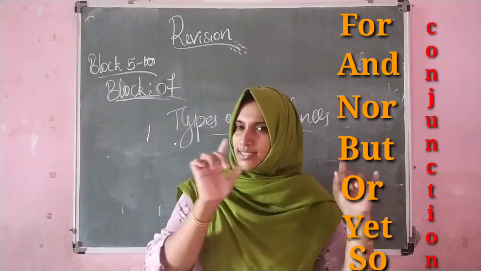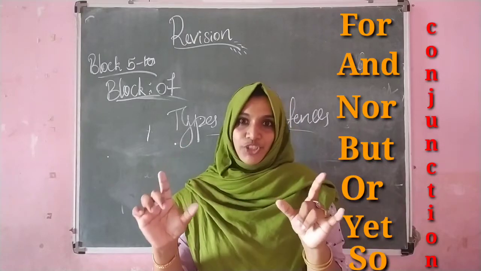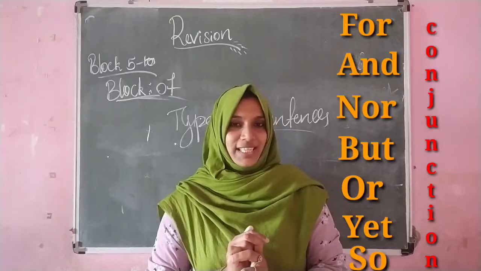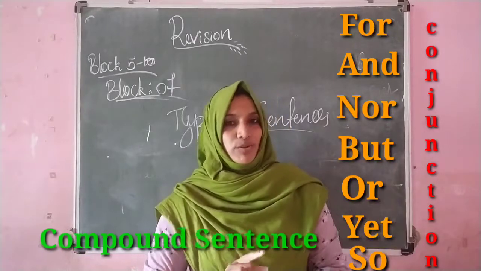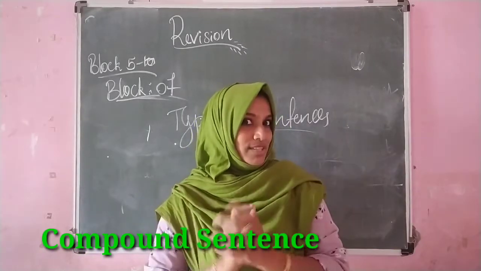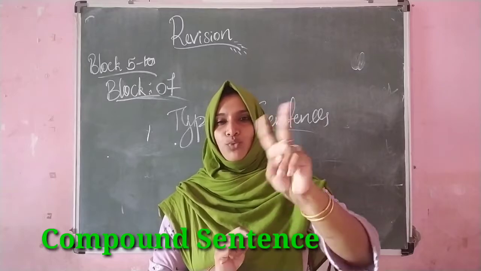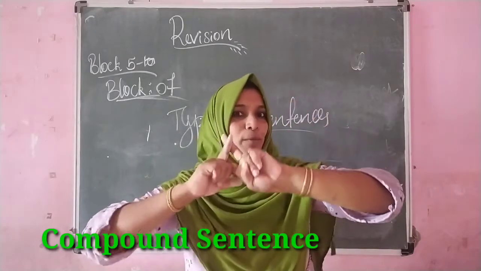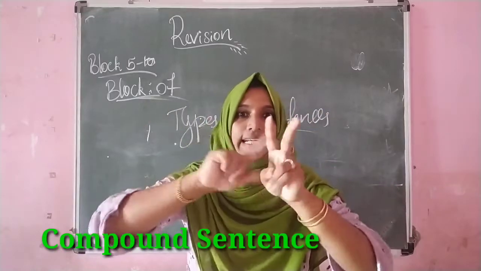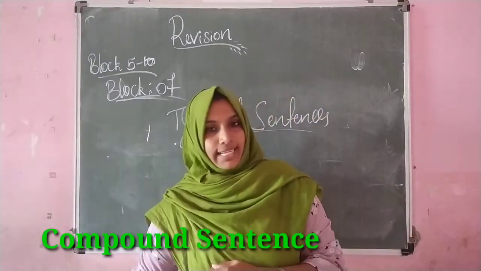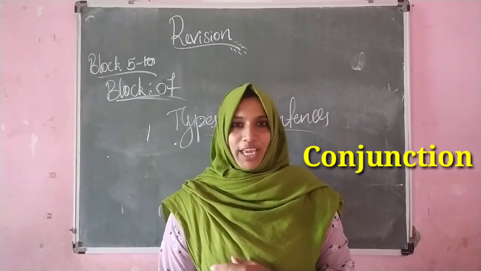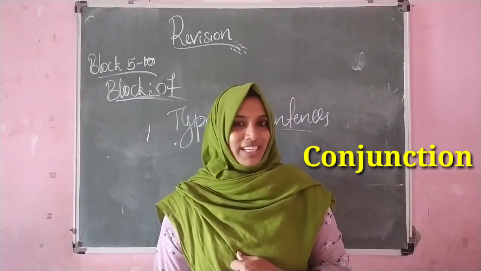If the sentence has a conjunction in between two sentences, that is called a compound sentence. In a compound sentence, you can see two simple sentences. So what do you mean by compound sentence? It means connecting two simple sentences with the help of a coordinating conjunction.